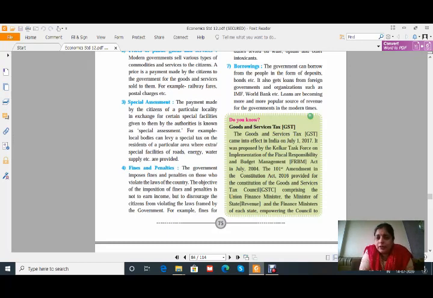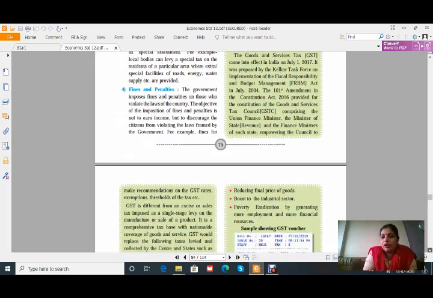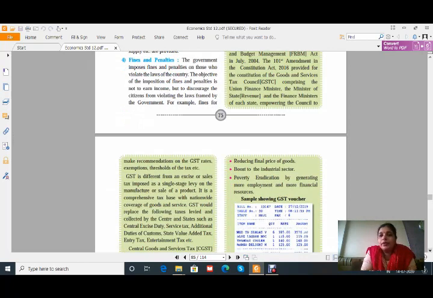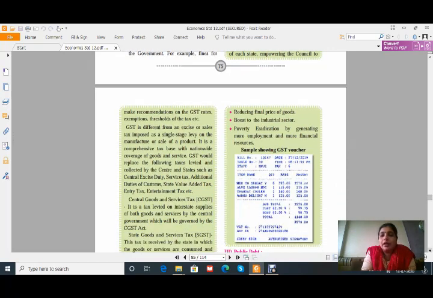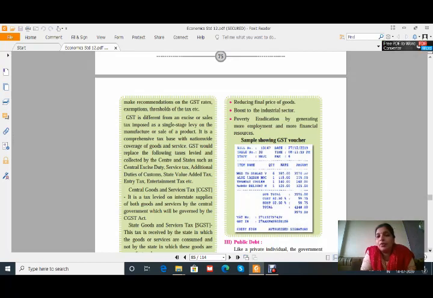Okay, so let us see here what is meant by this. The 101st Amendment in the Constitution Act 2016 provided for the constitution of the Goods and Service Tax Council, GSTC, comprising the Union Finance Minister, the Minister of State, and the Finance Ministers of each state. That means each state government is also involved in this, and the council is empowered to make recommendations on the GST rates, exemption threshold of the tax, etc. All this comes together to decide what the GST is and how it is to be applied.